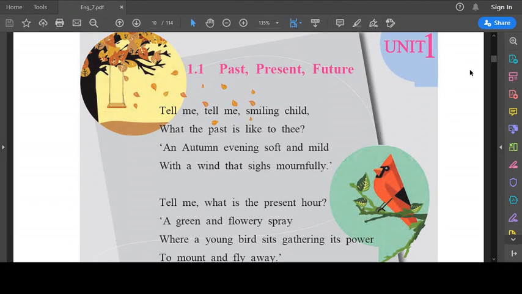Standard 7th, English, Unit 1, Chapter 1.1. Dear students, today we are going to study the lesson Past, Present, Future.